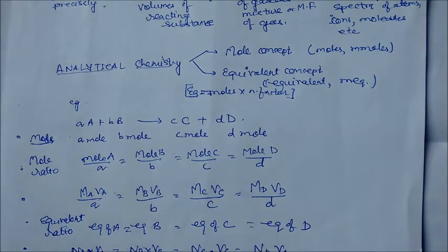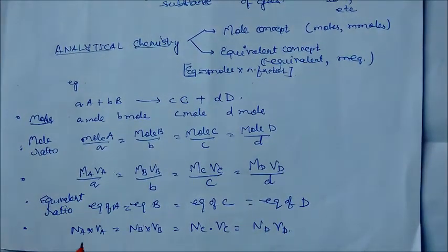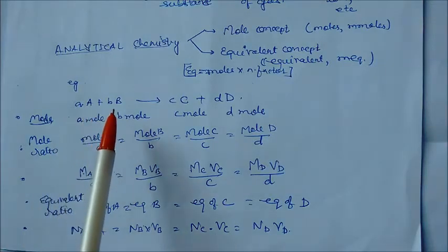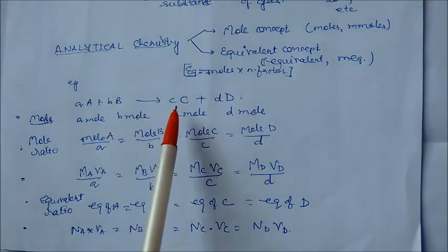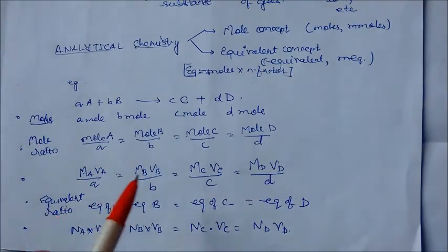Now come to the equivalent concept. In the equivalent concept, we can say that equivalents of A equal equivalents of B equal equivalents of C equal equivalents of D. This is the law of equivalence. The number of equivalents of A equals the number of equivalents of B, C and D. It can be 2, 4, any number of equivalents is possible.